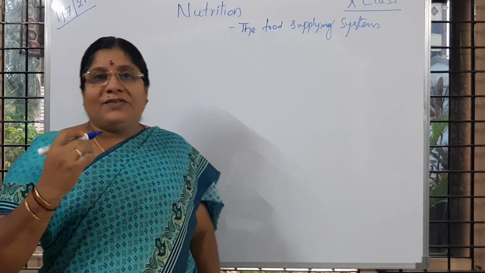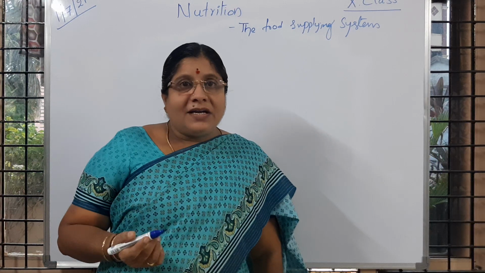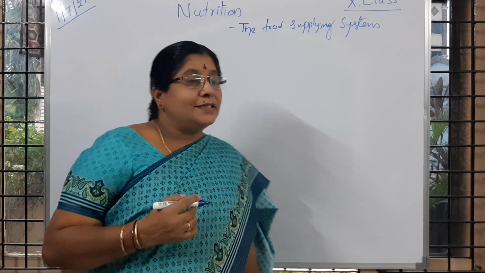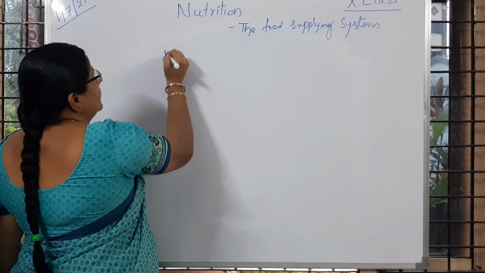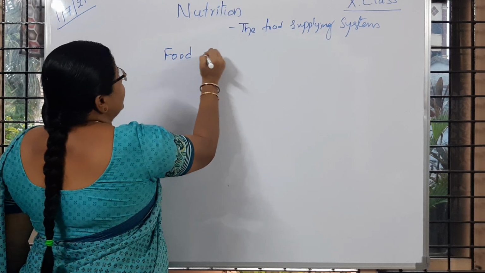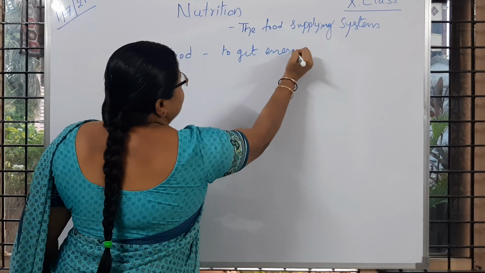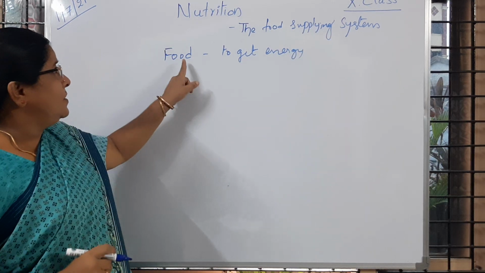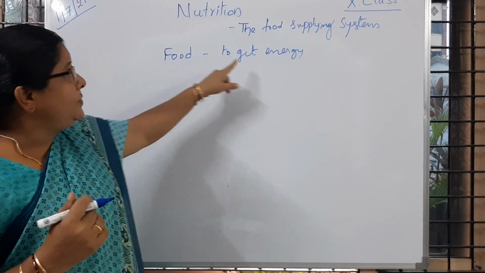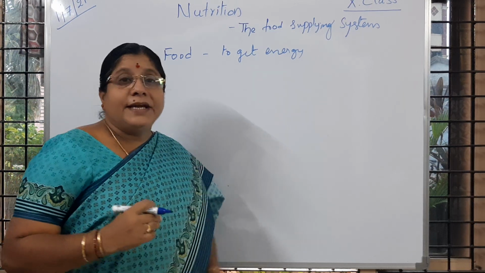So what is that food needed for? Definitely you will answer that we need food to get energy. So we are taking food to get energy.